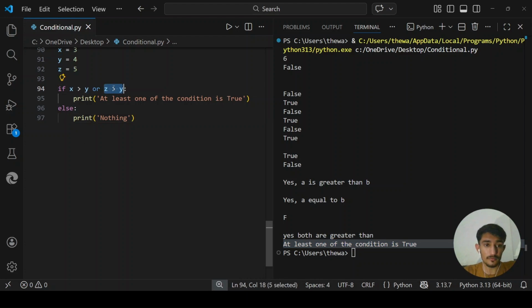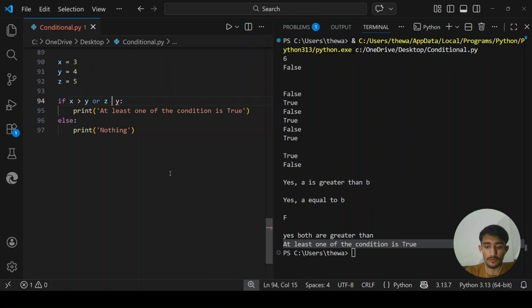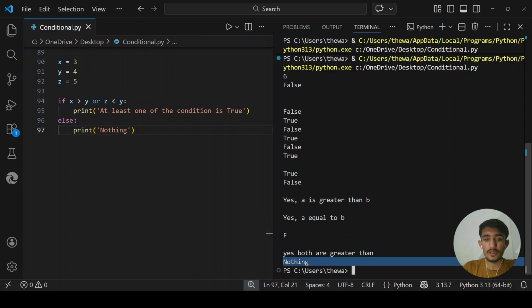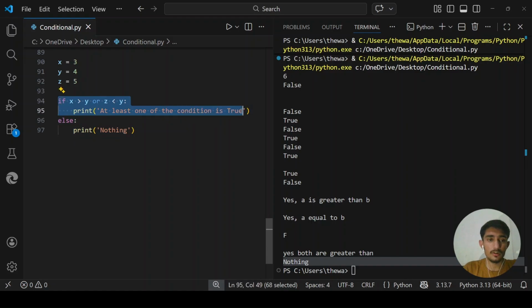Okay, so if both are false, we know that x greater than y is not true. This one gives back a false value, and this one also gives a false boolean value, because here I am saying is z less than y? It is not less than y. So what will print out? It will print out nothing. I mean the else block. It will skip this block and move on to the next block.